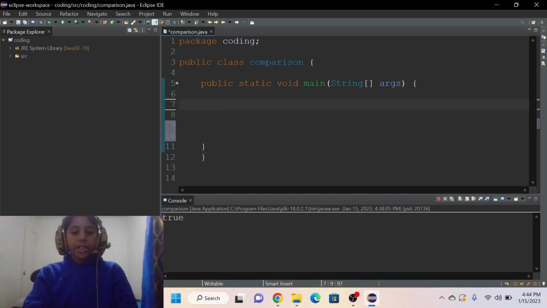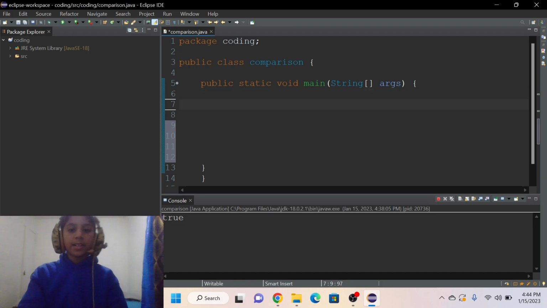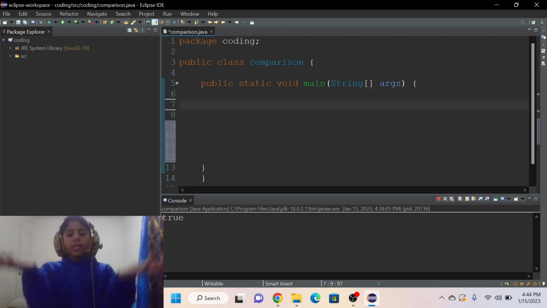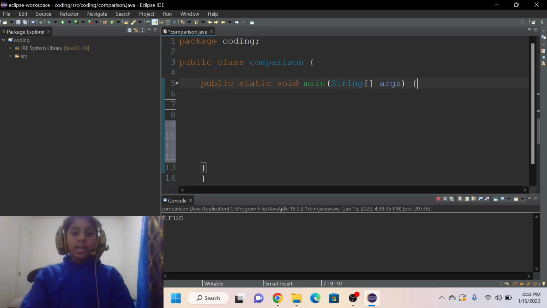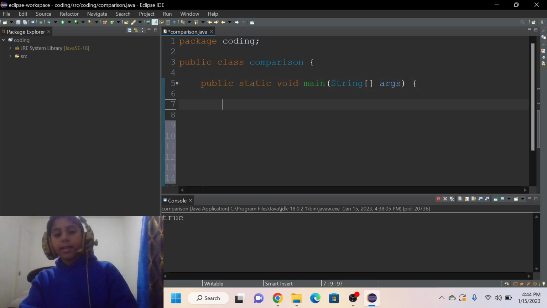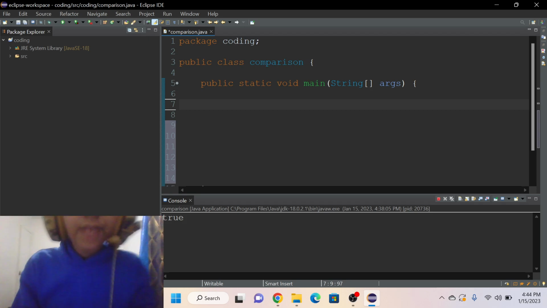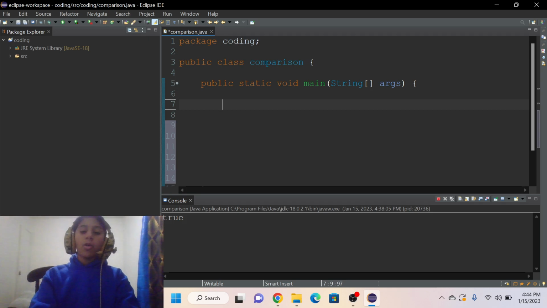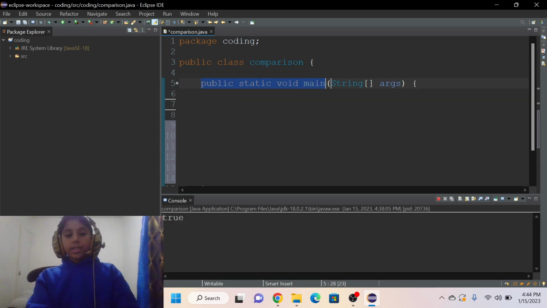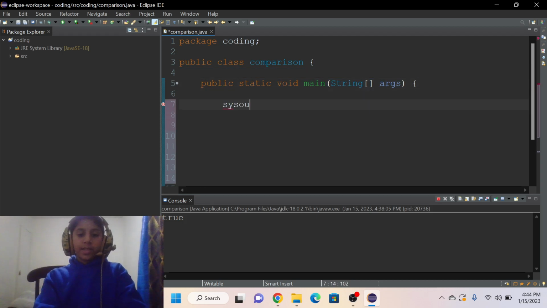So in today's video, I'm going to be teaching you the Java less than or equal to comparison operator. So let's get started. First of all, what is the Java less than or equal to comparison operator? Well, basically, it is used to ask Java if a small number is less than or equal to a big number. To make sure that you understand better, I'm going to show you some examples using the less than or equal to comparison operator.